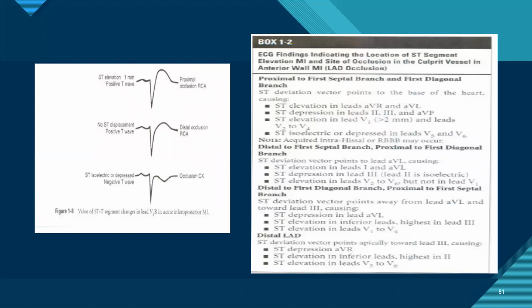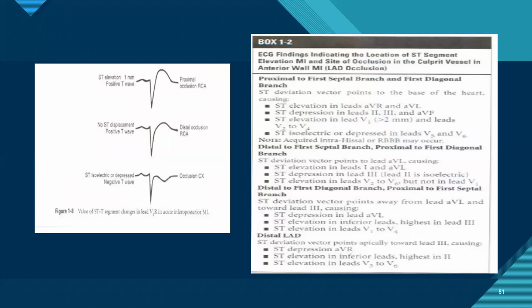Now coming to anterior wall MI. It can be divided on the basis of the septal and the diagonal branch. It's defined as proximal if it's proximal to the first septal or diagonal branch, whichever comes first. It can be distal to the first septal and proximal to the first diagonal, or distal LAD.